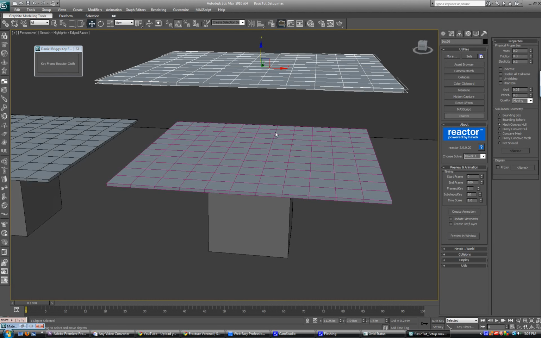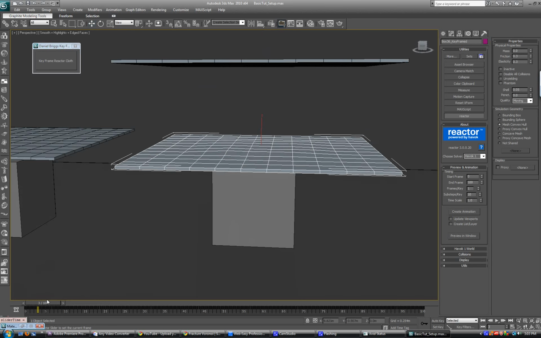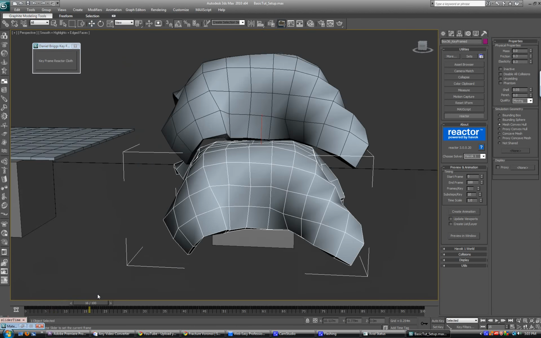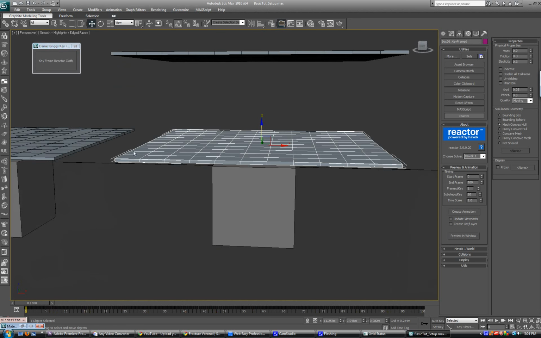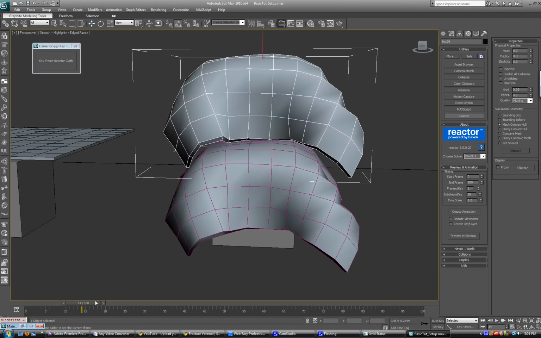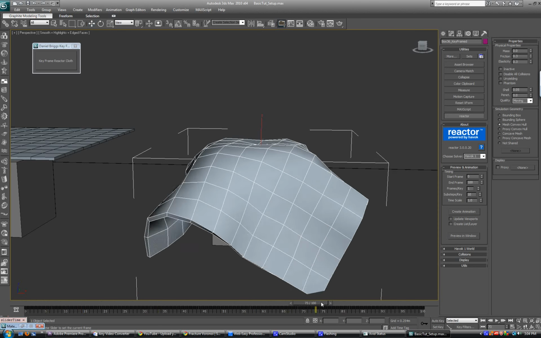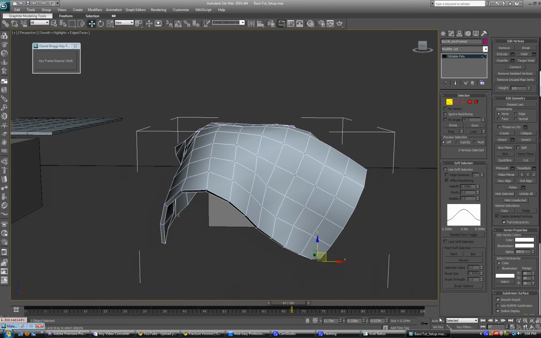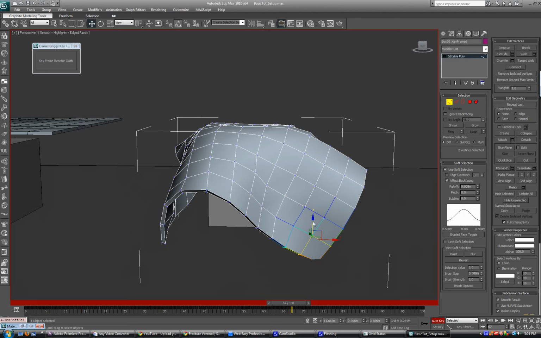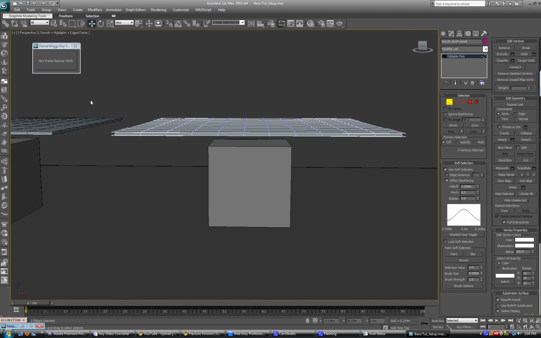So this is the original reactor cloth, and this is the one that my script did. As you can see, it made a copy of the same exact cloth, but it keyframed all the vertices on every frame. So this is way more powerful than the first one, because the first one we can't edit anything. For this cloth simulation, now that we have keyframes, if we really hate how something happens, like right here, the vertices are going through the floor, I can auto key with soft selection, and I can actually fix this by moving it up. So the script is really powerful.